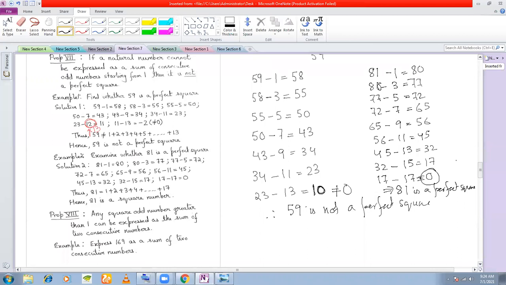Other properties that I have told you are just for your information, just to keep in mind. Suppose I give you a number and ask whether it is a square number. Then you will waste 5 minutes prime factorizing. No, you will first see whether the units digit is 2, 3, 7, or 8. If it is, you don't need to prime factorize. You can simply say this is not a perfect square because the units digit is 2, 3, 7, or 8. Understood?